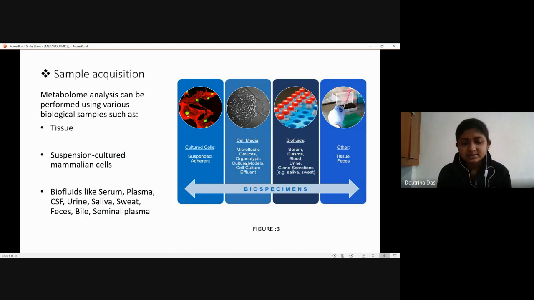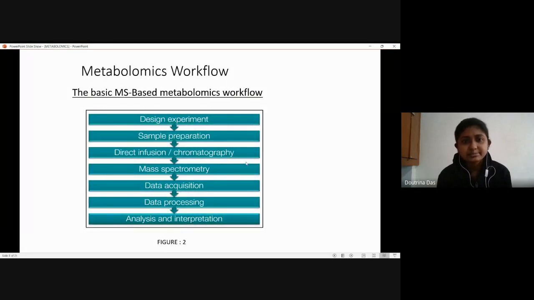So after we design, like I've said previously, we design an experiment. Design in the sense we find out what should be the sample size, what kind of biological sample we should take, whether it is satisfying the biological question that we had in our mind, and what are the storage conditions, what are the possible external factors to which the sample can be exposed, basically to keep our sample proper, so that we do not face any interruptions while we are carrying out an experiment.